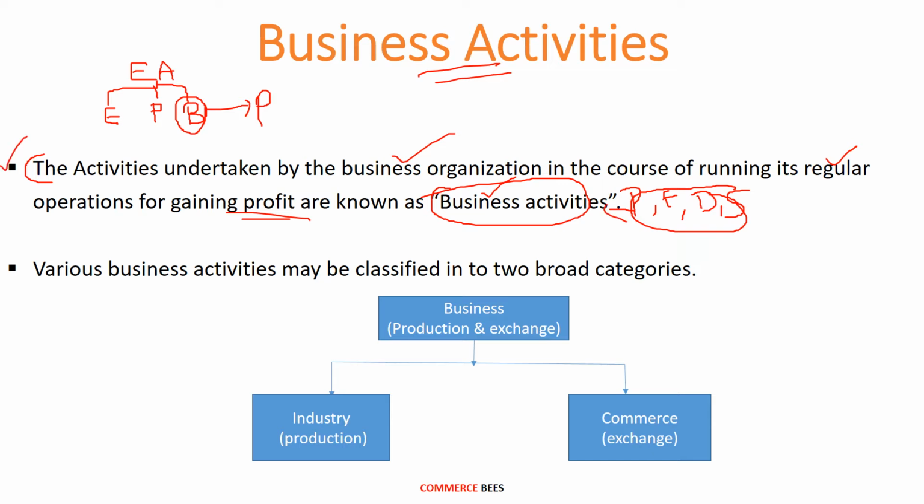Various business activities may be classified into two broad categories. So the business activities are mainly categorized into two types. The first is industry. The second is commerce, wherein industry deals with the production side of the business and commerce deals with the exchange side of the business. Industry mainly deals with the transformation of raw materials into finished products, and those finished products are exchanged with the help of commerce to the final consumers. So these two are the main activities of the business.